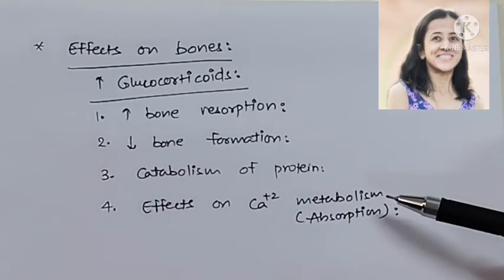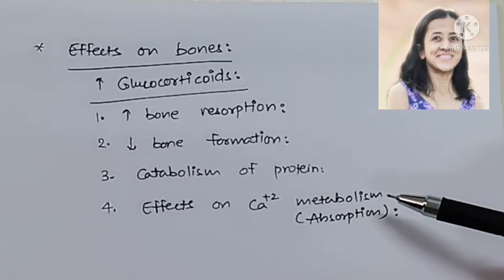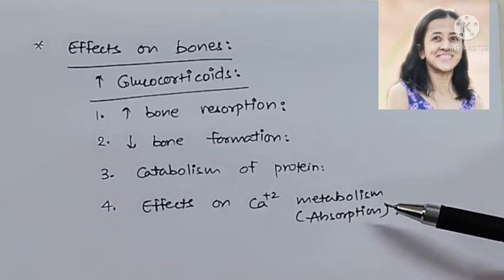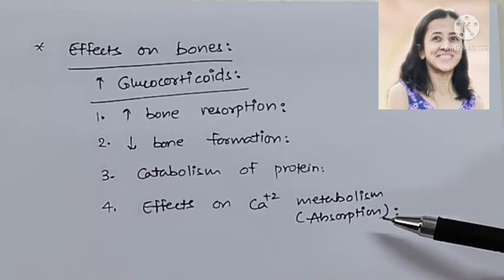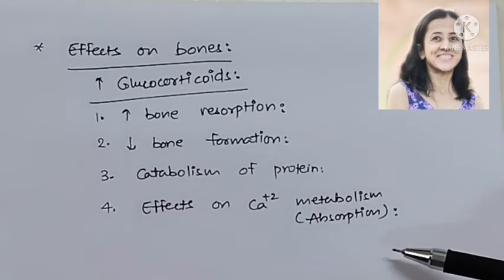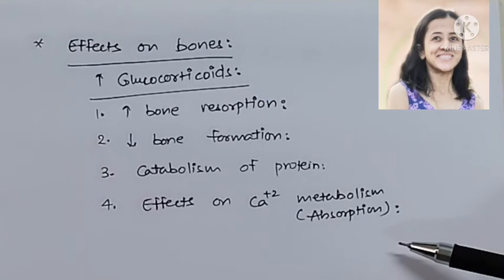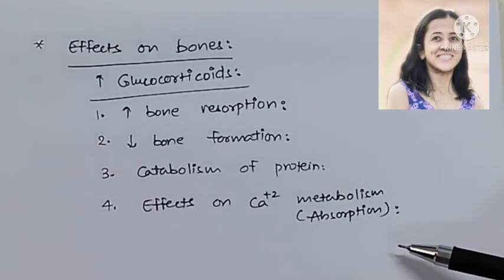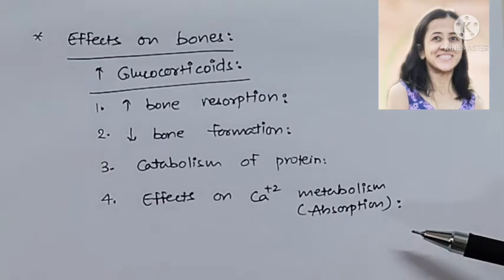action of 1,25-dihydroxycholecalciferol on the digestive tract. And because of all these changes, there is osteoporosis, which produces skeletal deformity, as well as because of decrease in the serum calcium level that develops clinical sign, that is tetany.